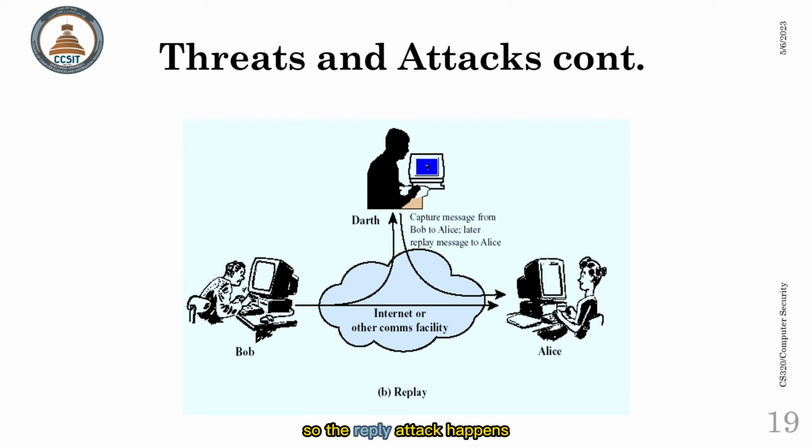So the replay attack happens when Bob sends a message to Alice and Darth, our attacker, will sniff or take the message that is being sent, and later he will send it back to Alice, pretending that he is Bob. So Alice will think that it is a real message that has come from Bob, but in reality, it has been replayed by Darth. So that's why we call it the replay attack.